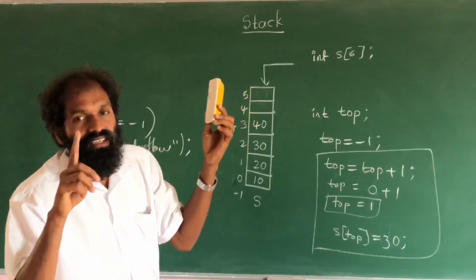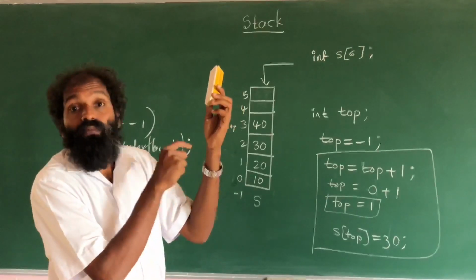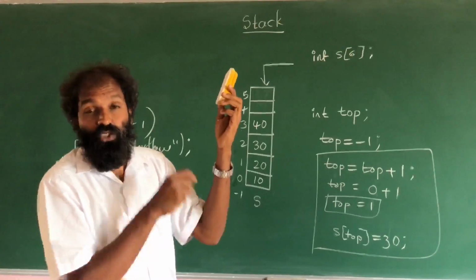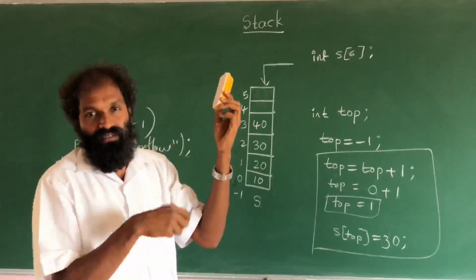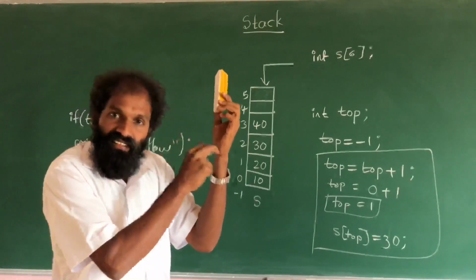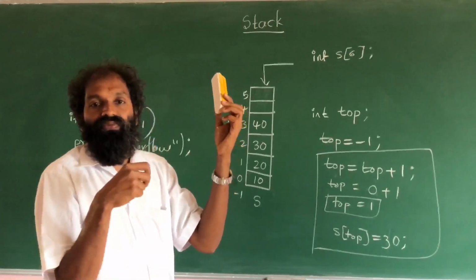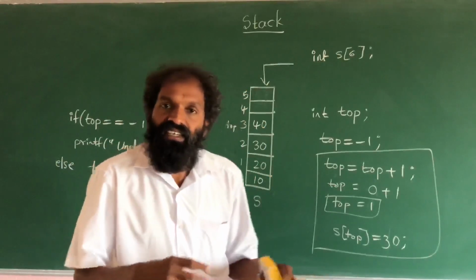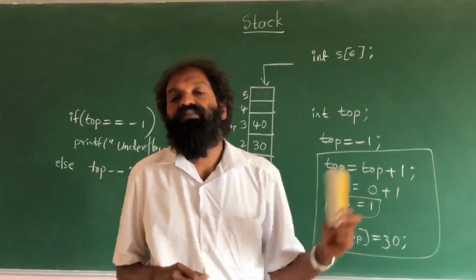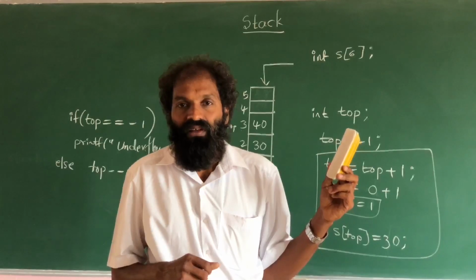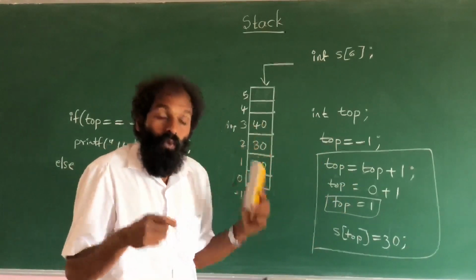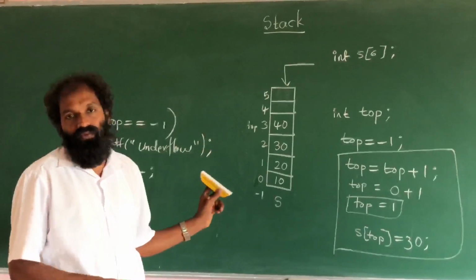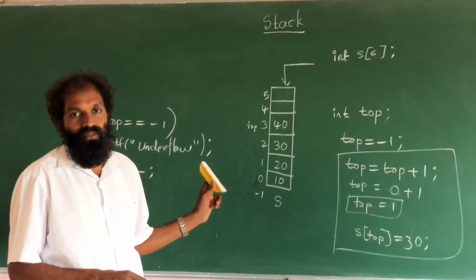So, we can touch only the most recently inserted element. Touch means we can remove elements. Like the 10th bangle only we have to remove. If there are 10 bangles, directly the 9th bangle we cannot remove. It is impossible. So, the most recently inserted element we have to remove.